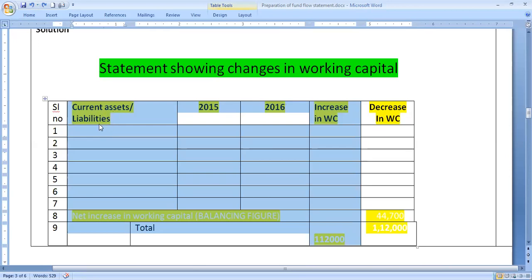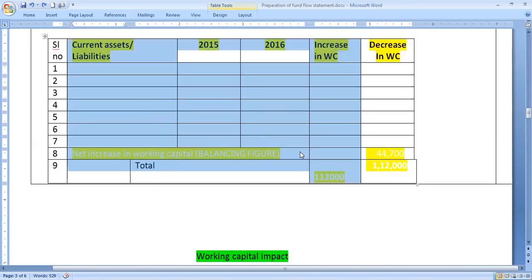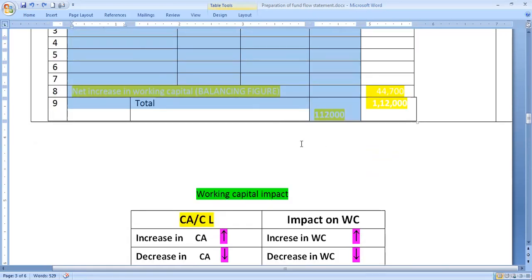You can take current assets and current liabilities, and the 2 periods for which the data is given, and then we can find 2 columns here: what is the impact on working capital, whether it is increase or decrease. Then finally we can balance the statement. The resulting figure will be net increase or decrease in working capital. So let us move on to work out the net increase or decrease in working capital.